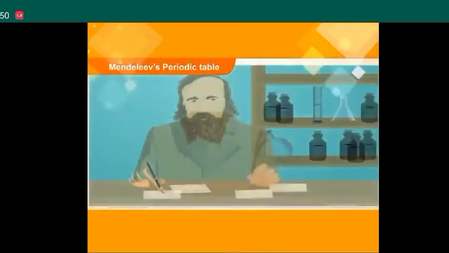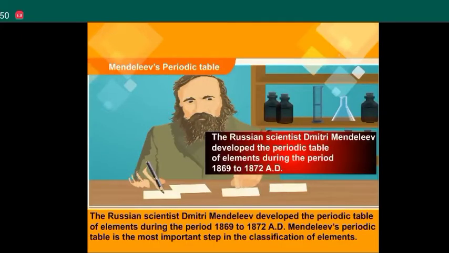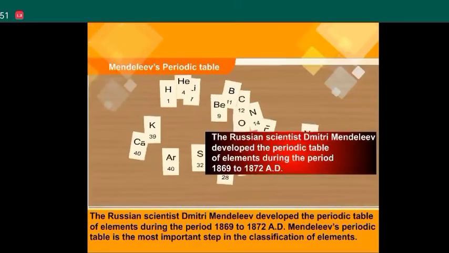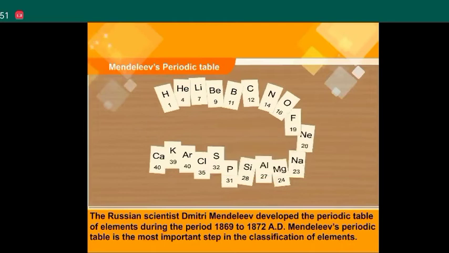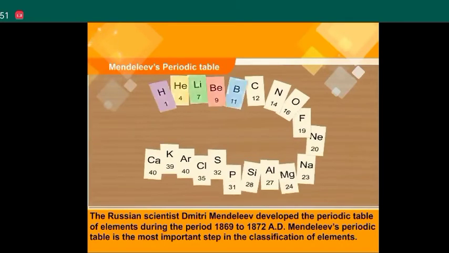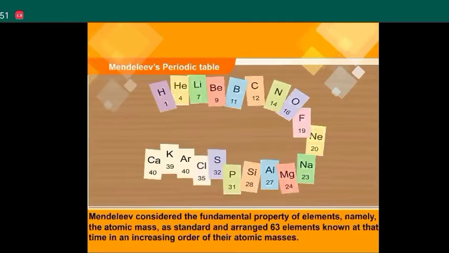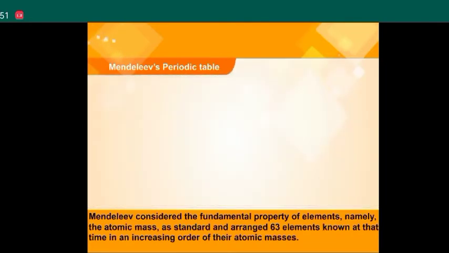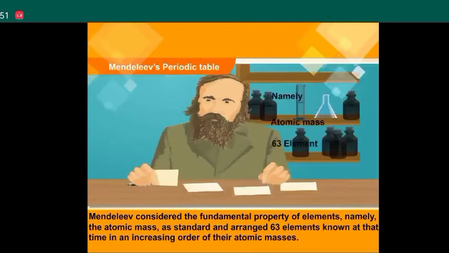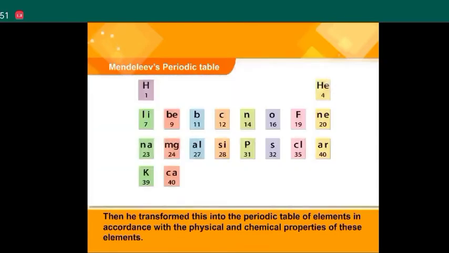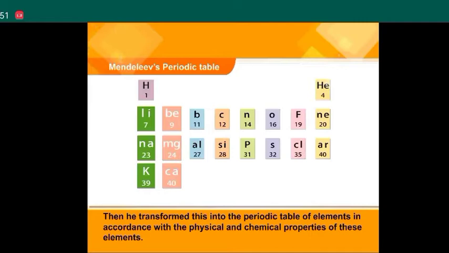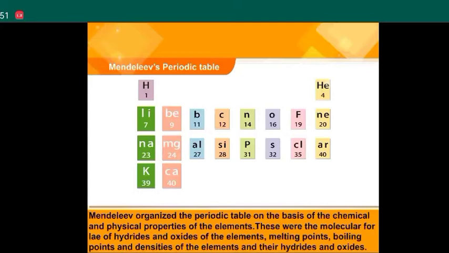Mendeleev's periodic table. The Russian scientist Dmitri Mendeleev developed the periodic table of elements during the period 1869 to 1872 AD. Mendeleev's periodic table is the most important step in the classification of elements. Mendeleev considered the fundamental property of elements, namely atomic mass, and arranged the 63 elements known at the time in increasing order of their atomic masses. Then he transformed this into the periodic table in accordance with the physical and chemical properties of the elements.